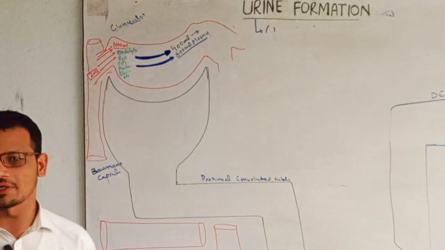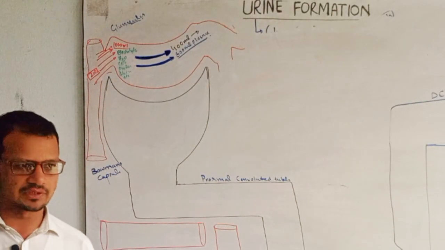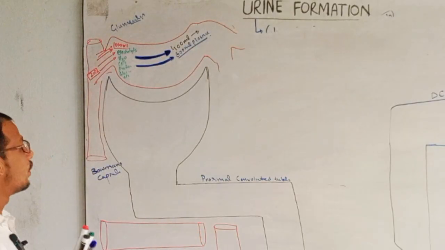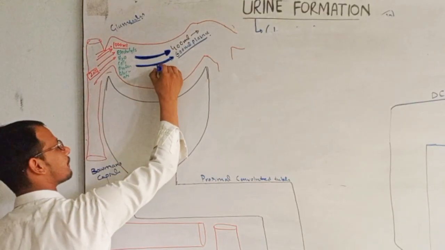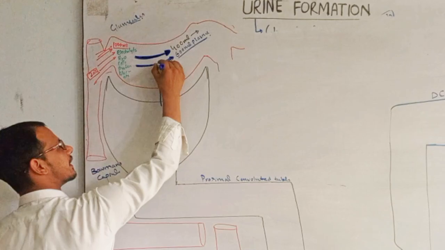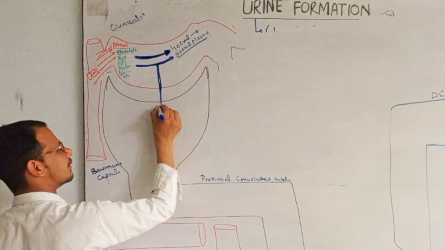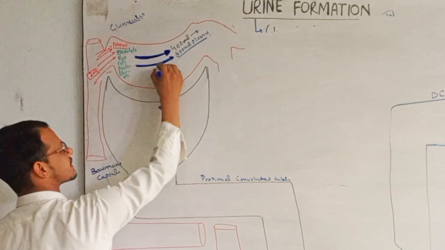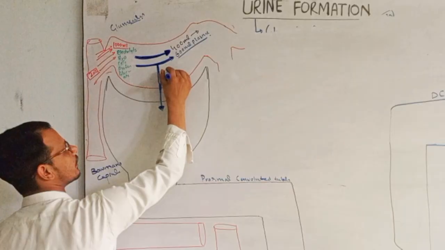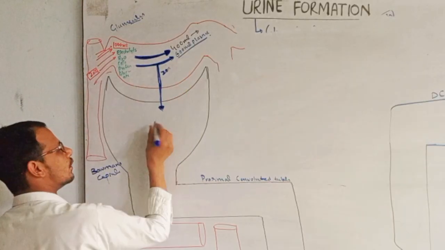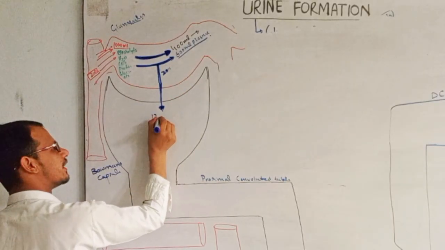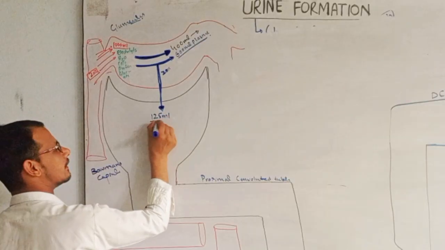But plasma proteins cannot cross the glomerular basement membrane and penetrated capillaries, also the Bowman's capsule walls. So only 20% of the plasma is filtering from this glomerulus. Clear your concept here. 20 or 22%, which is about 125 ml.